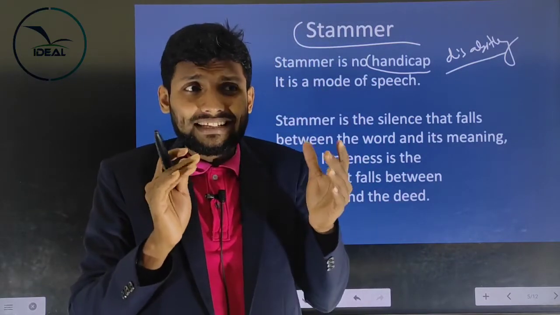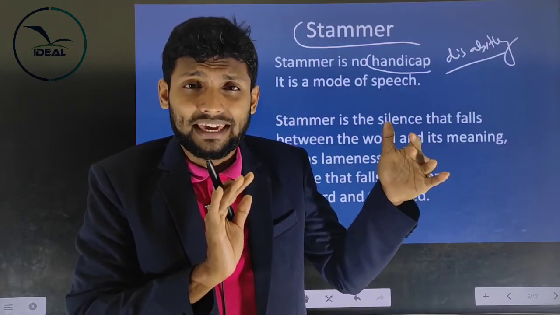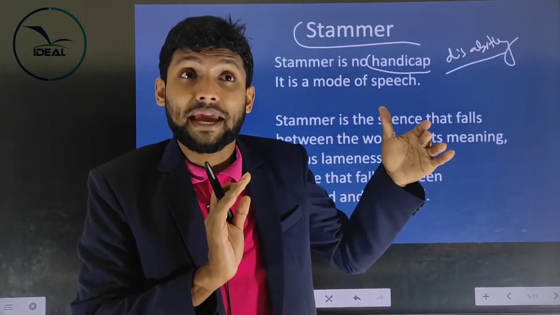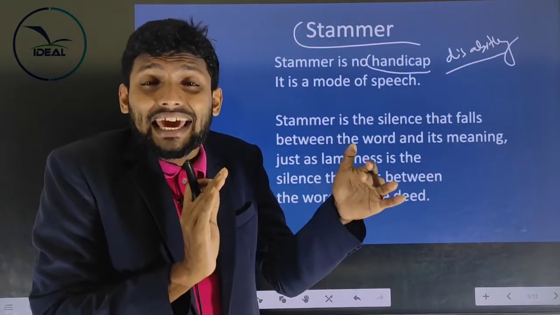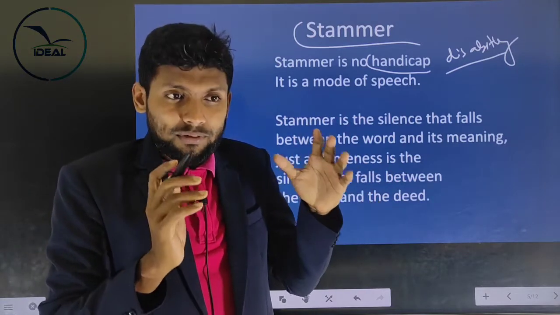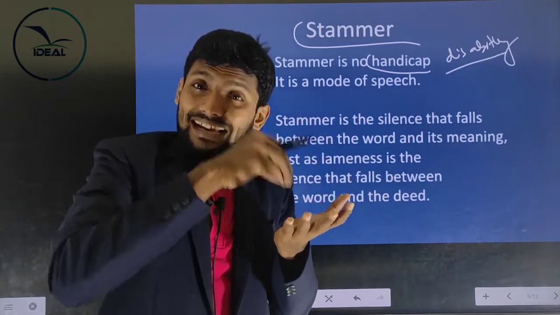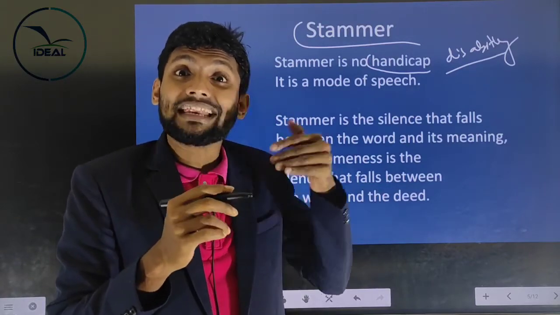So before I tell it, there is some silence, a gap, when I come to that word. That silence is stammering, the silence that falls between the word pen and the meaning pen.